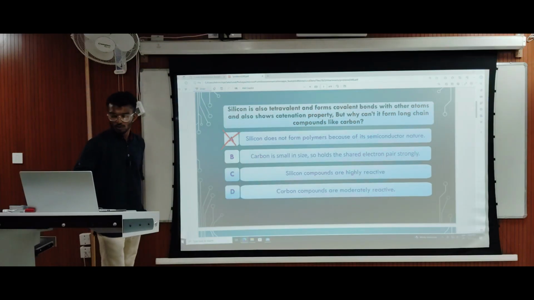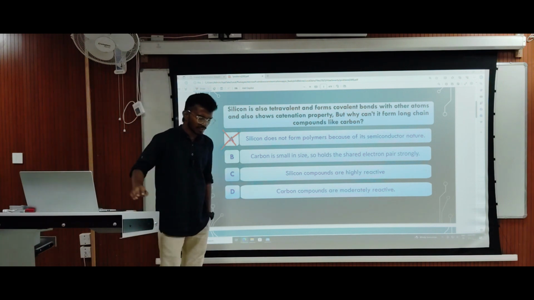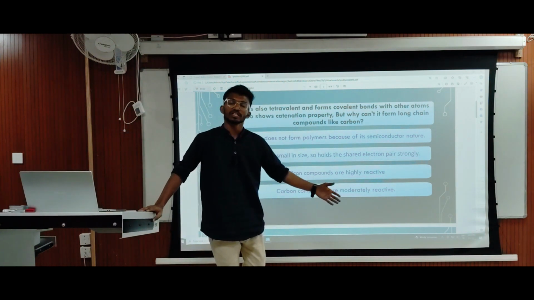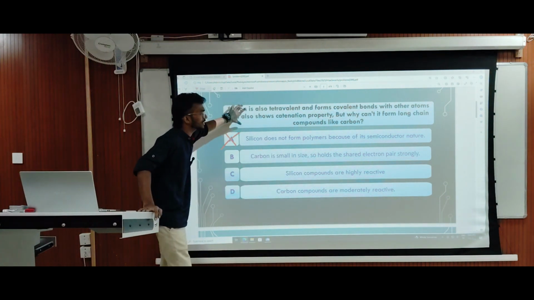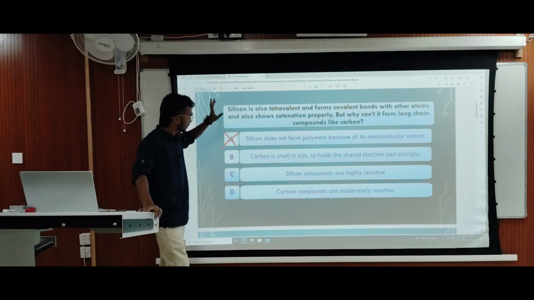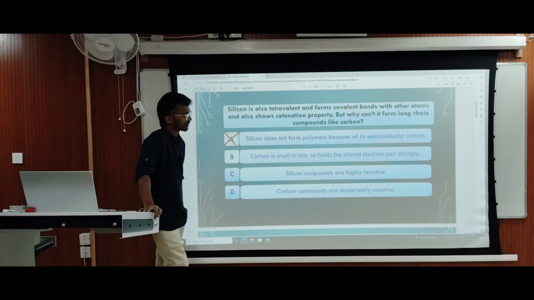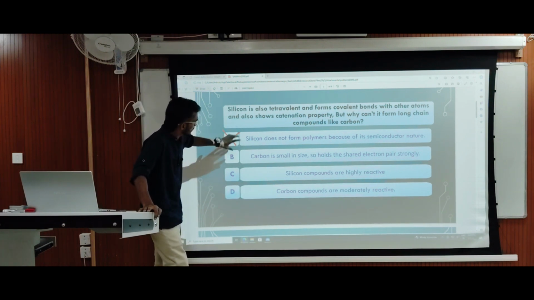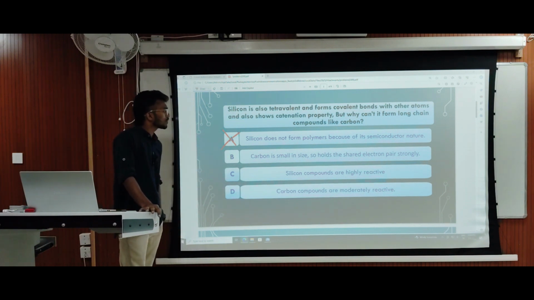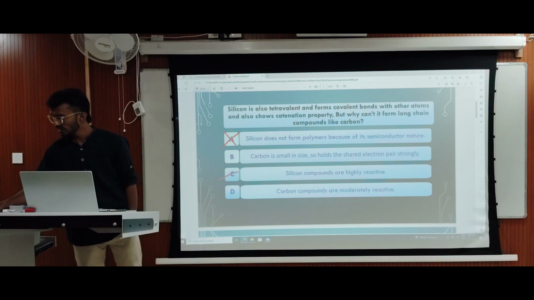Coming to option C, silicon compounds are highly reactive. Yes, this is a correct statement. As we go down the group, the reactivity of the elements increases. But it's not related to our question, right? And coming to D, carbon compounds are moderately reactive. This is also correct, but it's not related to our question, right? The correct answer will be: carbon is small in size, so it holds the shared pair of electrons strongly. This is correct, right?